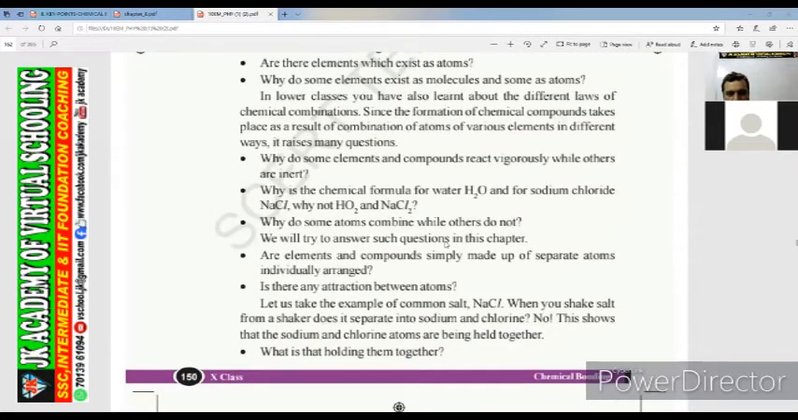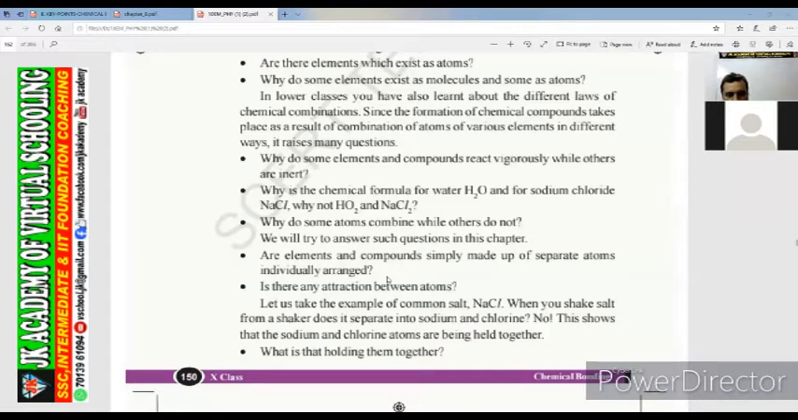Why do some elements and compounds react vigorously while others are inert, right? These kinds of questions you have to ask yourself, and we will see the answers to all these questions in this chapter. Why is the chemical formula for water H2O and for sodium chloride NaCl? Why not HO2 and NaCl2? We write the chemical formula for water as H2O, and why are we not writing HO2? We have to answer these questions.